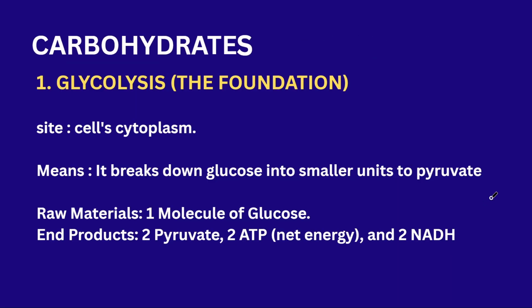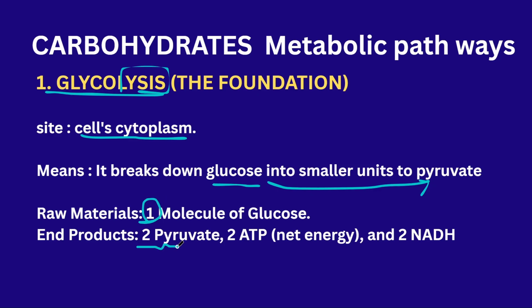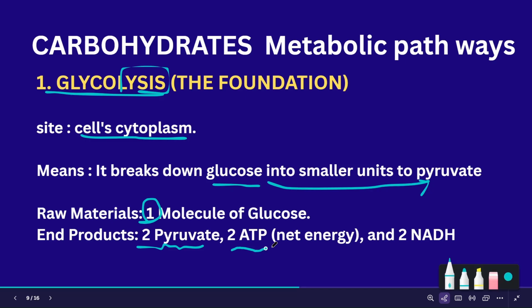Let us discuss the definition of each metabolic pathway, the end products and the site where the pathway occurs. First one is glycolysis. Glycolysis is the process in which glucose is broken down into pyruvate. Lysis means breaking down. It occurs in the cell cytoplasm. One molecule of glucose gives 2 pyruvates, 2 ATP and 2 NADH.